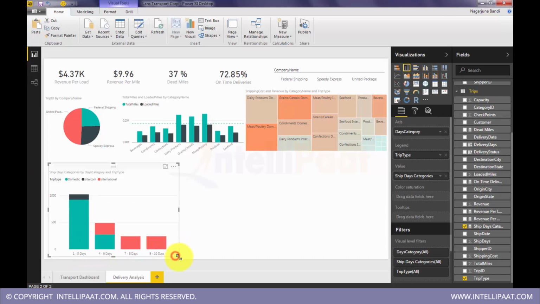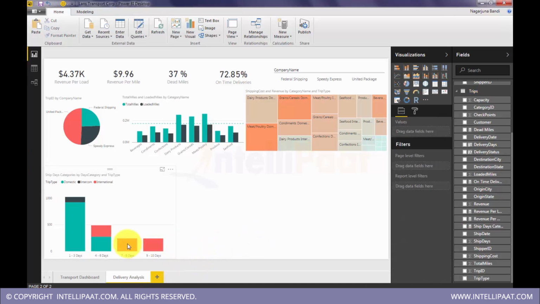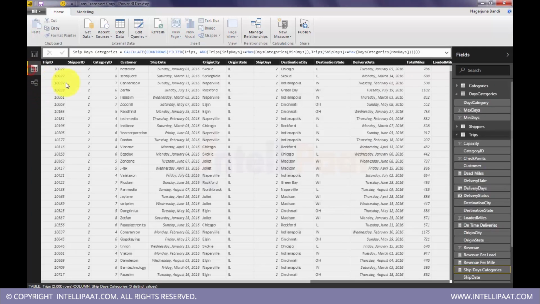So this is how we actually can show measures. When we are showing measures, we bucket them, and bucketing is done in this way in Power BI. Yeah, so that's how we do bucketing in Power BI. So we have to create a reference table, and using that reference table, we create a function. So if you see, actually in this function, it nowhere uses the categories. We are not using days categories in this function.